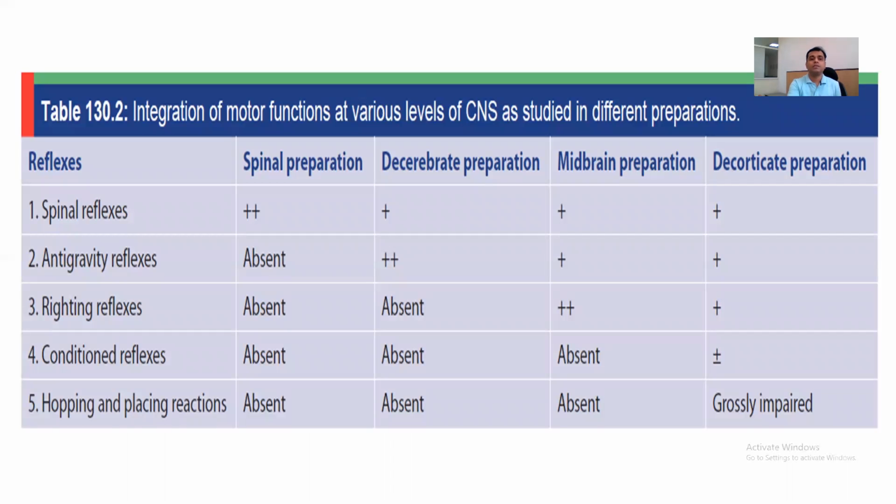This table denotes integration of various motor functions at various levels of the central nervous system, as we have studied already in different preparations. With this, we come to an end of posture and movement regulation, how it takes place whenever we experimentally produce a lesion and get the different preparations. Thank you so much.